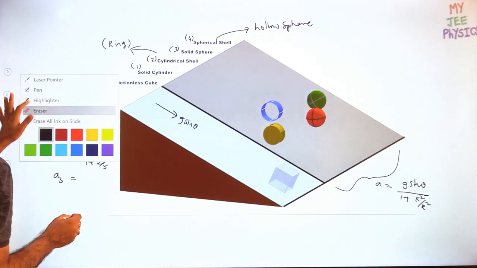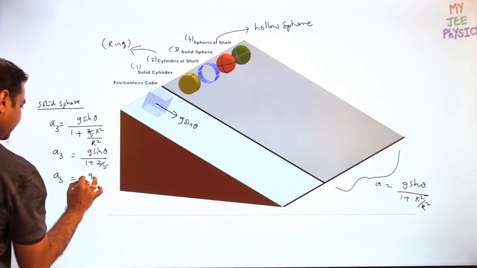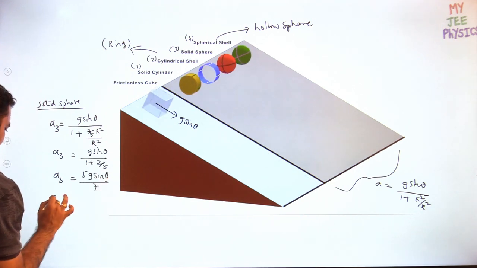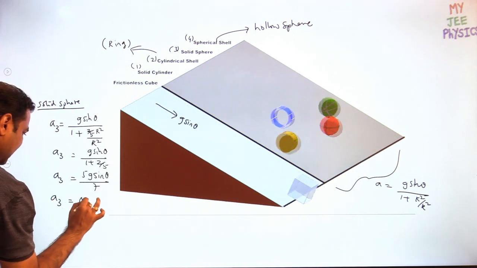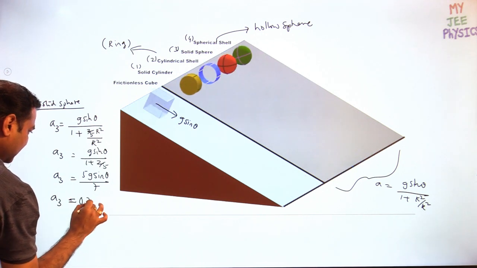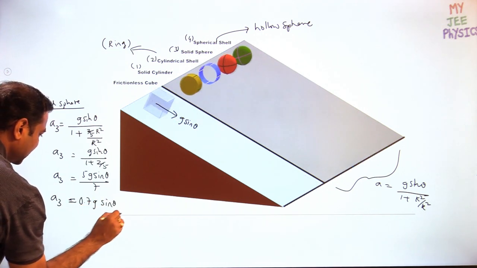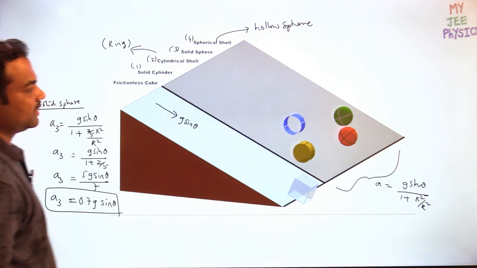So this is 5g sin theta by 7. 5 by 7 is closely 0.7, about 0.71. So 0.7 g sin theta, something like this. This is the A3 value.